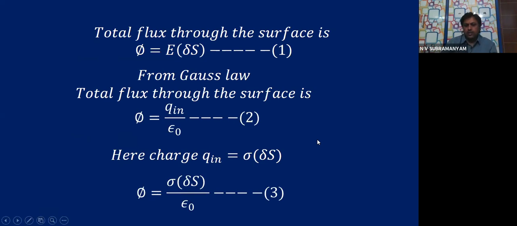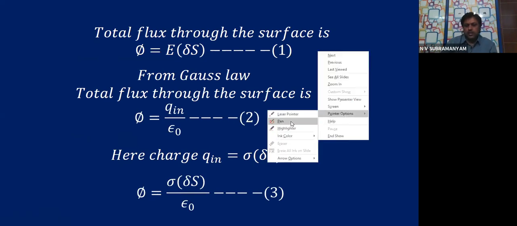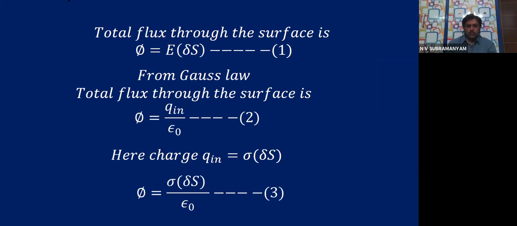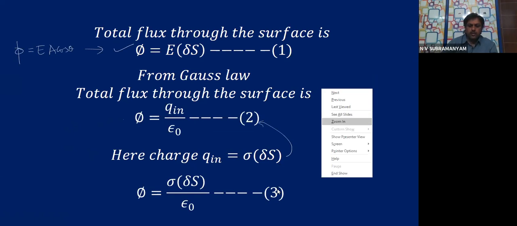So now if you see our equations once again, do you see the equations? Phi is EA cos theta, that we have already explained. Using that we got this. Okay. Next, what about this one? This already we explained. If you substitute here, then what you will get? Q in, that is phi is equal to sigma dou S by epsilon 0. Now let us call that equation number 3.